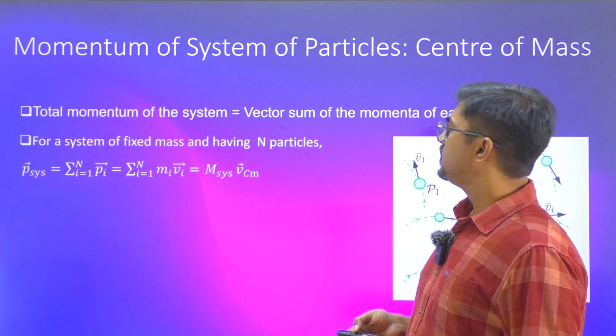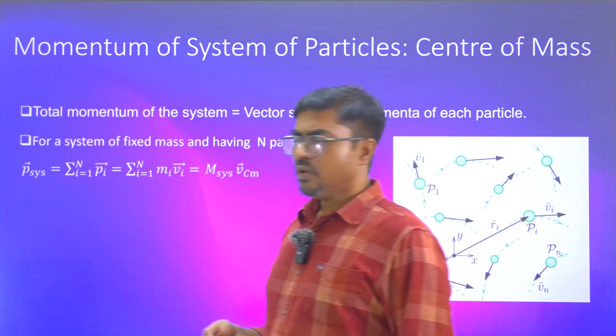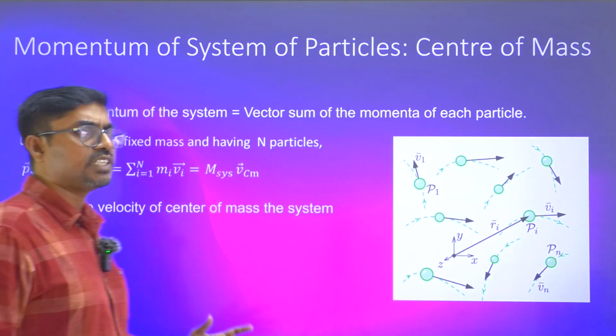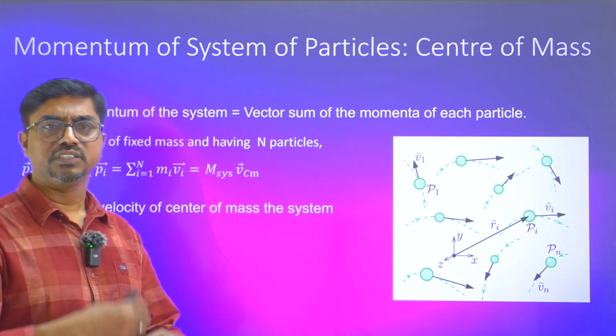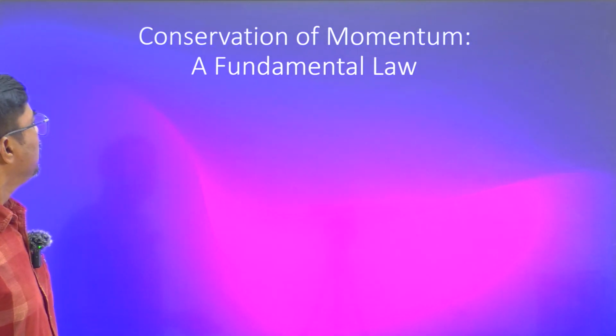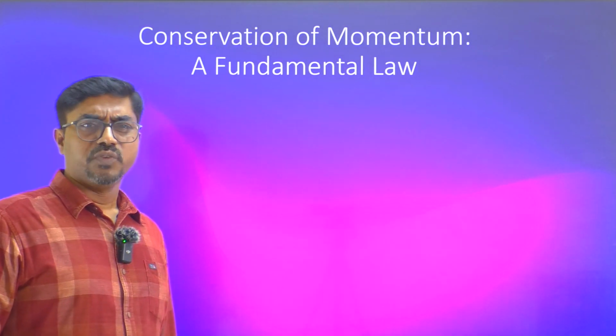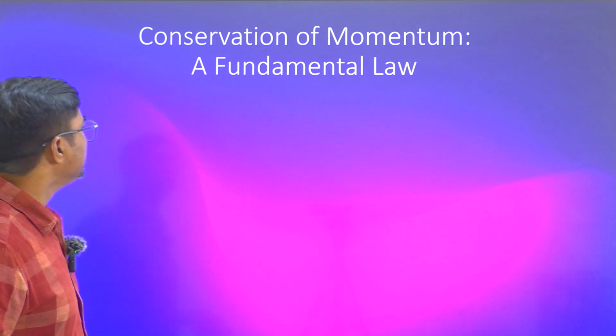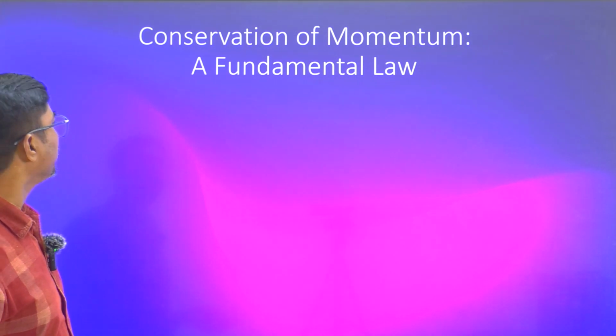We'll discuss center of mass in a different video, but for the time being, let's continue. Velocity of center of mass is actually the weighted average of the velocities of all the particles present in the system. So conservation of linear momentum is a very important thing that has evolved along with the definition over the years. It's a very important fundamental law for us.